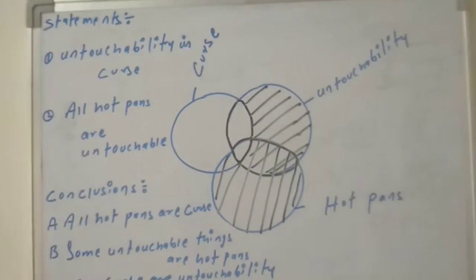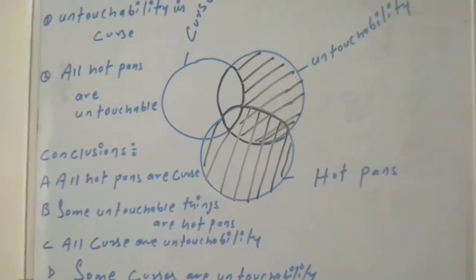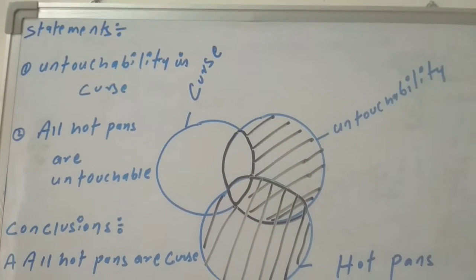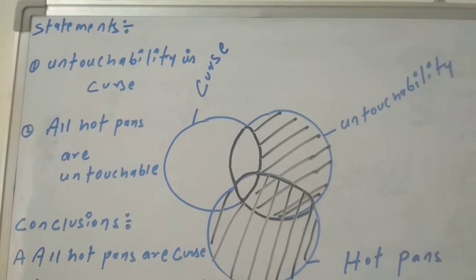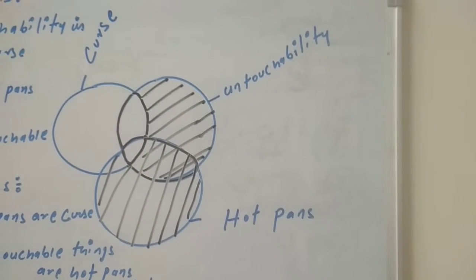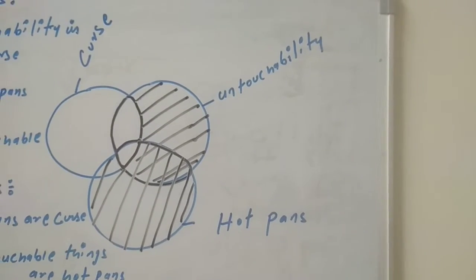So the same question, related to the square of oppositions, where we have three overlapping Venn diagrams, and the statements remain the same. The first statement is untouchability is a curse, and the second is all hot pens are untouchable. So I draw the three overlapping circles: one is curse, second is untouchability, third is hot pens.